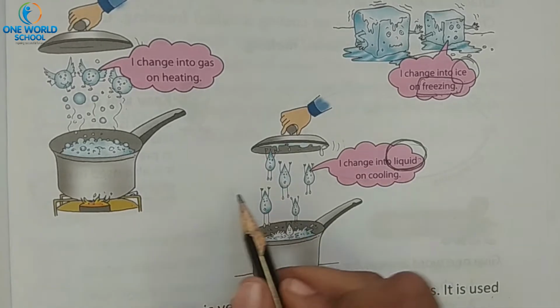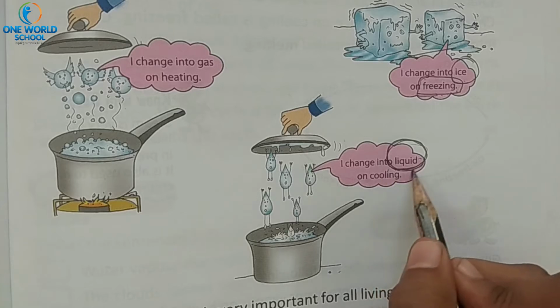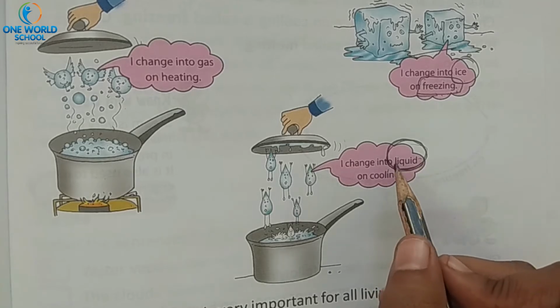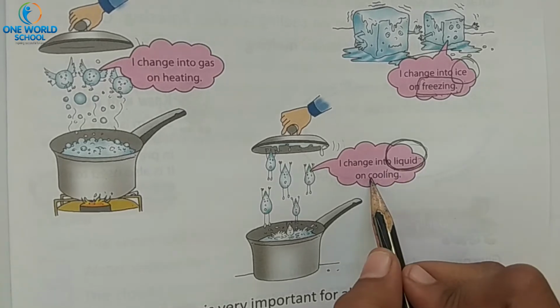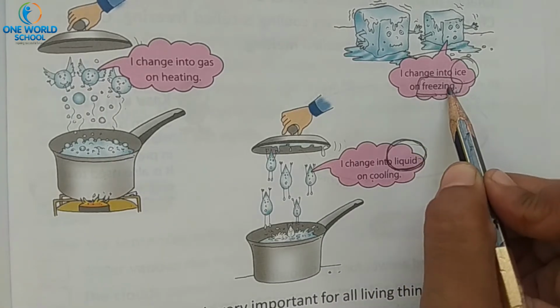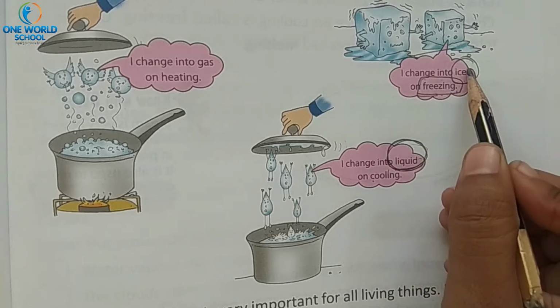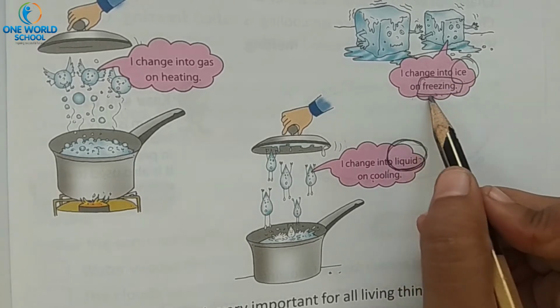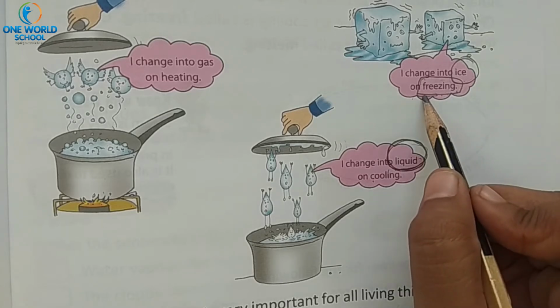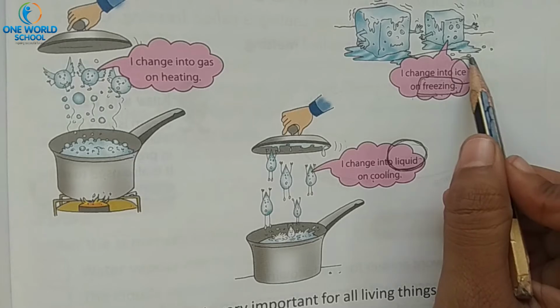Again, see, what is liquid form of water? Water we use for drinking, bathing, cooking, this is all liquid form of water. Then what is solid form of water? When water turns into ice on freezing, when we keep some water in the freezer or refrigerator, it will become ice.